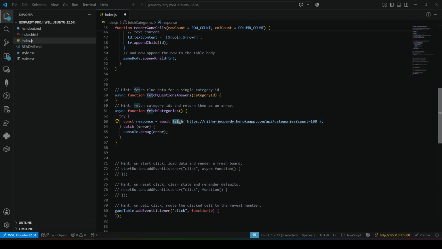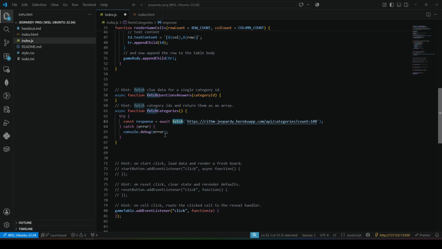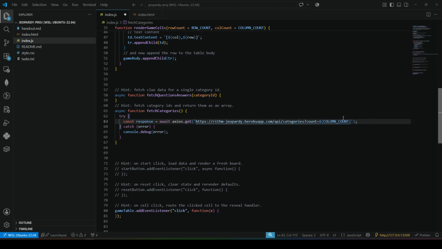It wants to use fetch. But I want to use Axios. Now you can use fetch if you want, but I want to be using Axios. So you know what? Axios. Oh, are you listening to me? Creepy. No, it's just picking up what I want to do. All right, not column count, 100. Do I need to turn you off?